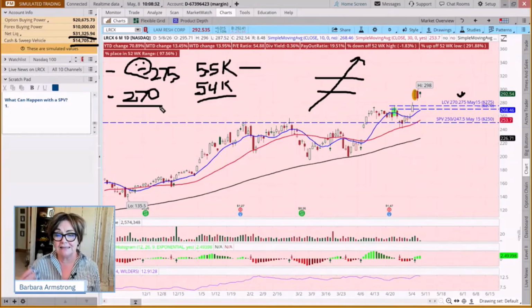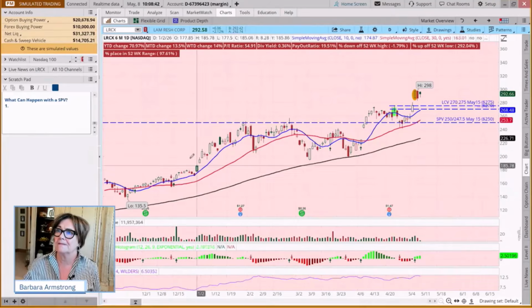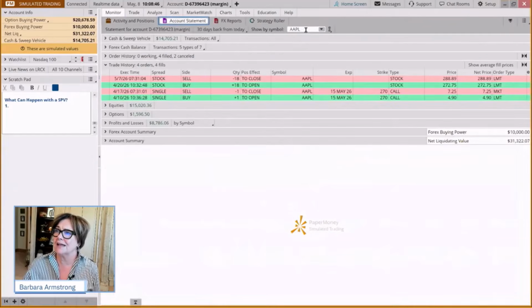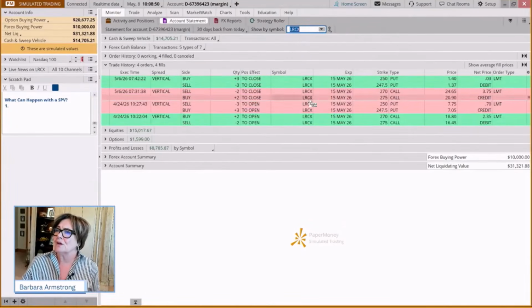So is this a cause to freak out? No. Let's go in and look at the trade we placed. When we come to the monitor tab, we come over to the account statement and look at LRCX.